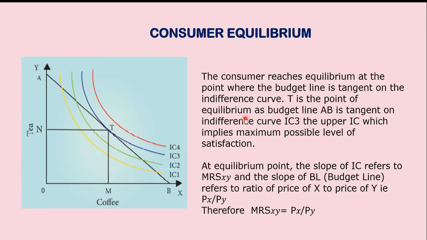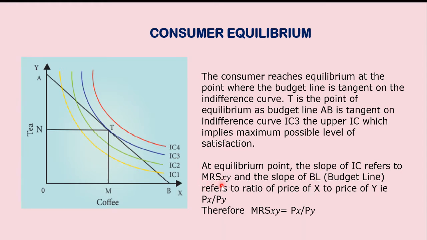So T is the point of equilibrium as the budget line AB is tangent on the indifference curve IC3. The upper IC means indifference curve, which implies the maximum possible level of satisfaction. At the equilibrium point, the slope of IC. So what is slope? Slope means the rate of change. So the slope of IC refers to the marginal rate of substitution.